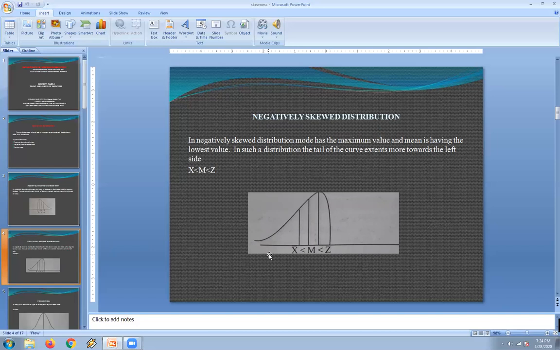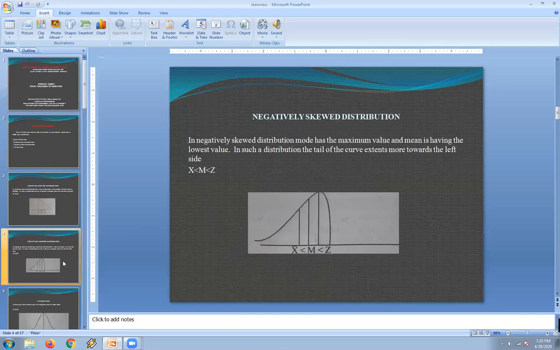In the case of a negatively skewed distribution, it is quite the opposite of the positive, where the modal value is the maximum and the mean value is the lowest. In this distribution, we can see the tail of the curve extending towards the left side, where mean is less than median, and median is less than mode. This is how a negatively skewed distribution can be seen.